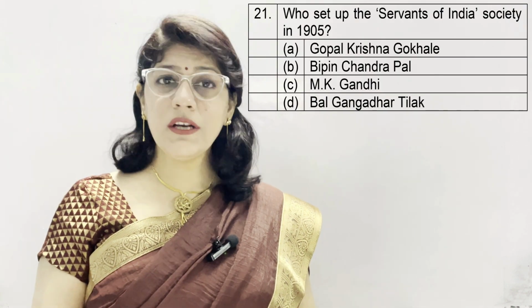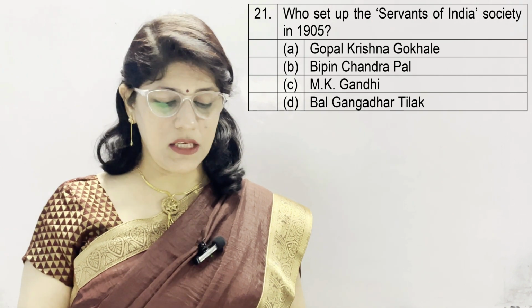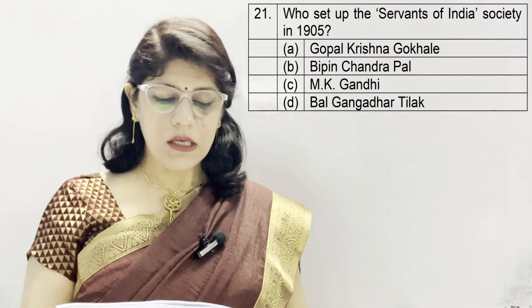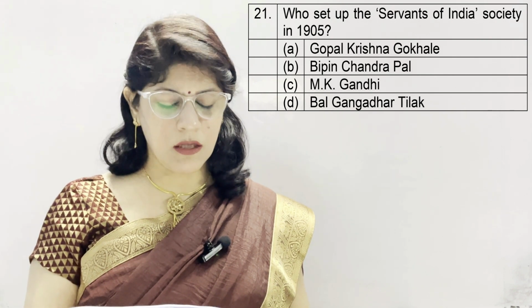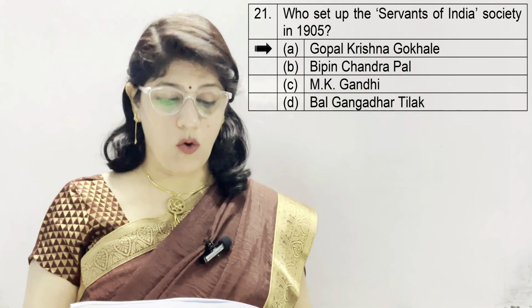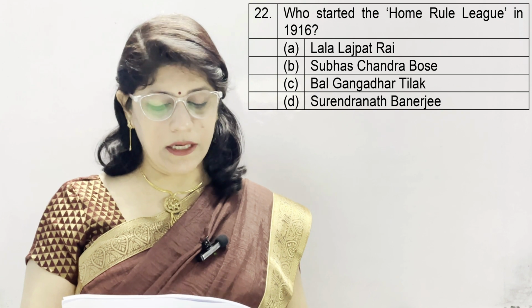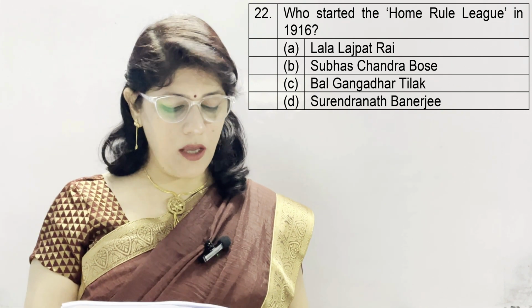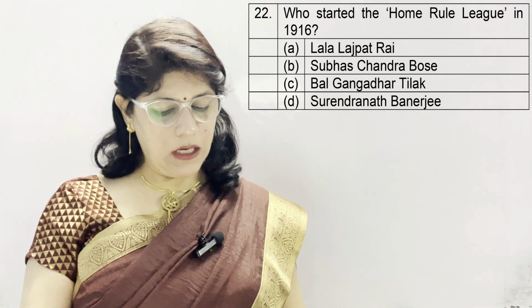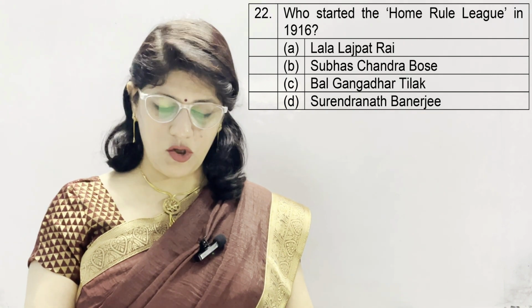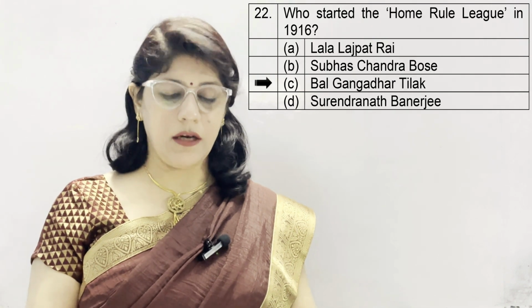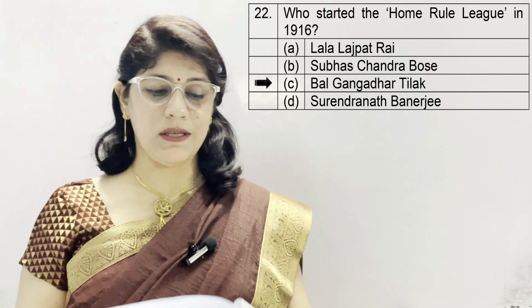Question number 21. Who set up the Servants of India Society in 1905? A. Gopal Krishna Gokhale, B. Bipin Chandra Pal, C. M.K. Gandhi, and D. Bal Gangadhar Tilak, and the correct option is A, Gopal Krishna Gokhale. Question number 22. Who started the Home Rule League in 1916? A option Lala Lajpat Rai, B Subhash Chandra Bose, C Bal Gangadhar Tilak, and D Surendranath Banerjee. And the correct option is C, Bal Gangadhar Tilak, who started the Home Rule League along with Annie Besant.